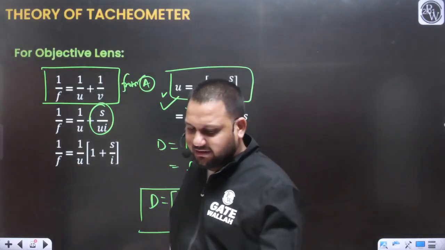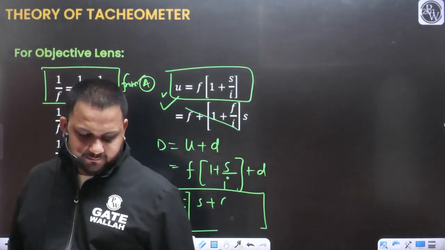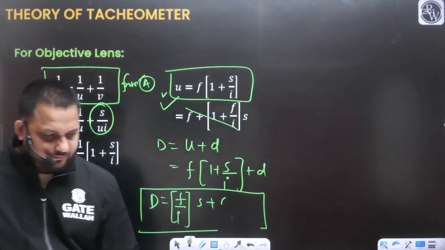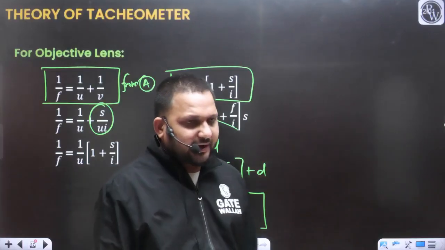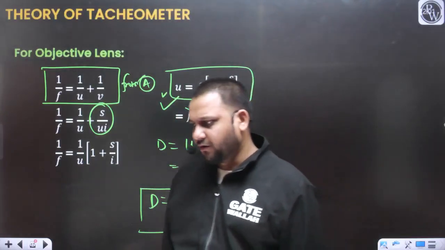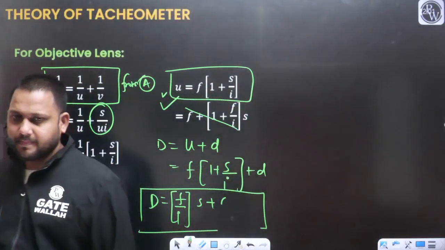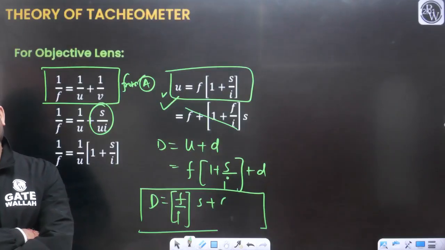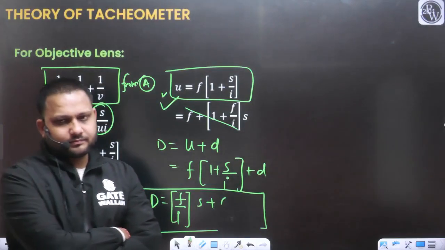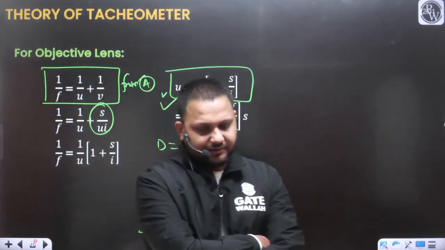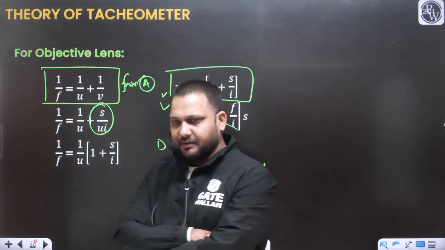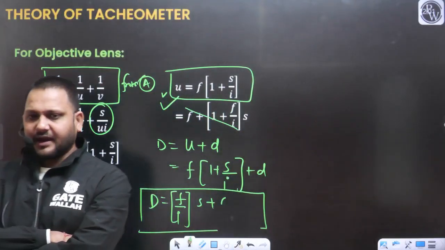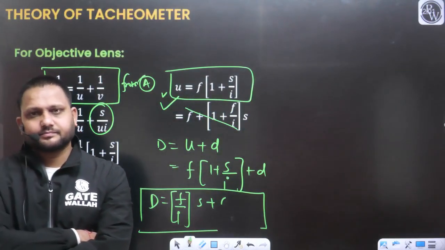Can I write the final form of this equation like this? Everyone, just cross check and tell me in the chat box. Can I write the same equation like this?